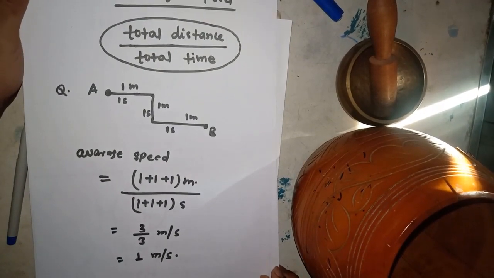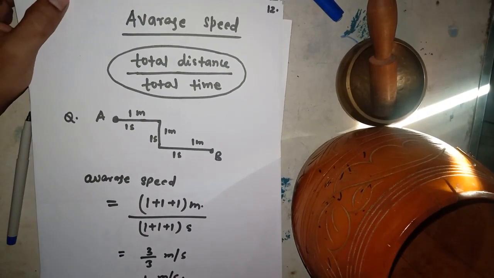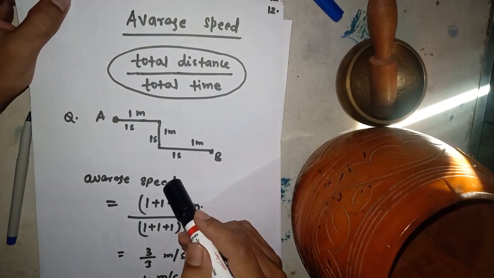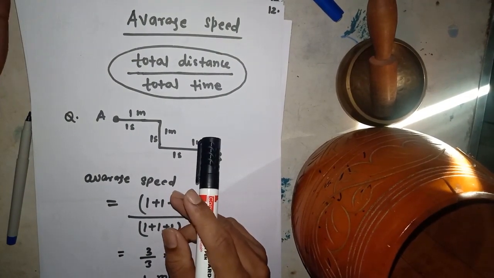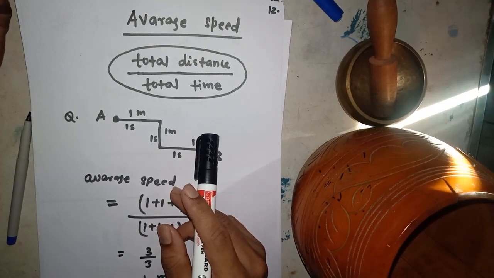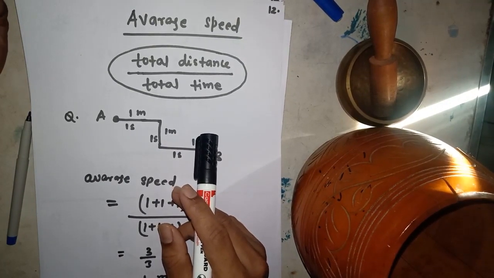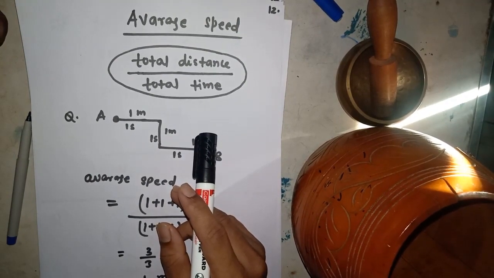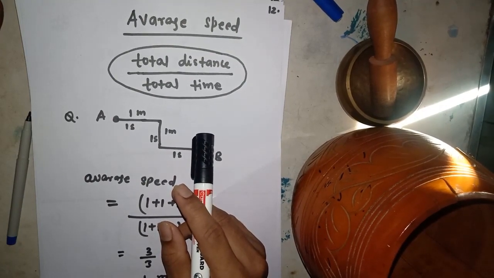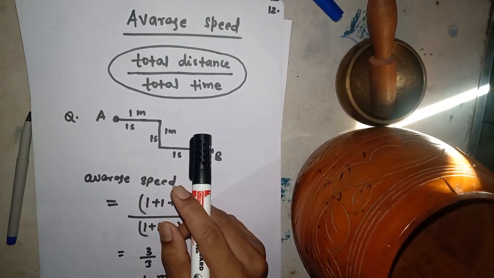Now, I have already told you average means the division of total by total, and speed is nothing but a rate, as velocity is a rate. And rate with respect to what? With respect to time. So whose rate? Rate of distance. Have you got my point? So average speed means total distance by total time.